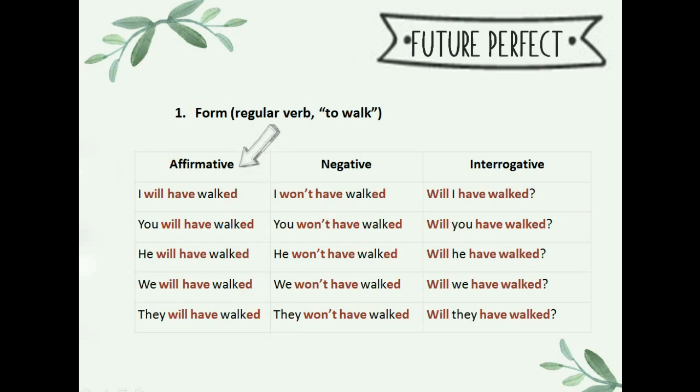Look now at the affirmative. We use will and have and the ed ending. The good thing about this is that all the persons have got the same form. Look, I, you, he, we, they will have walked. No change, no variation, so everything simple. In the negative, we use will not or won't have walked for all the persons. And then in the interrogative, we use will, then the person, have, and walked.